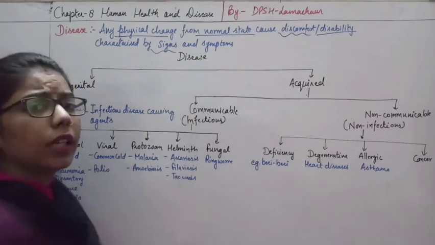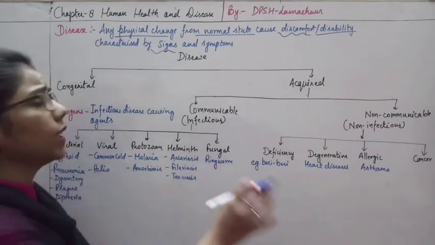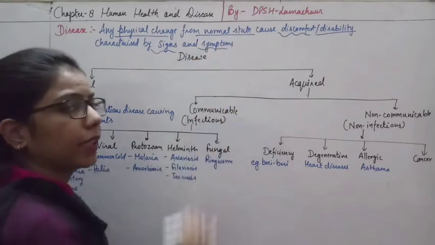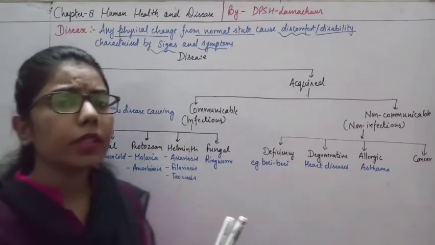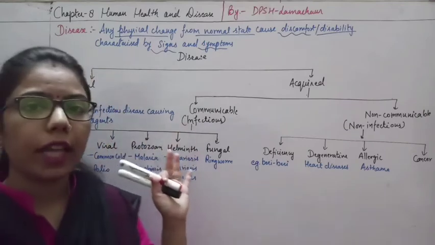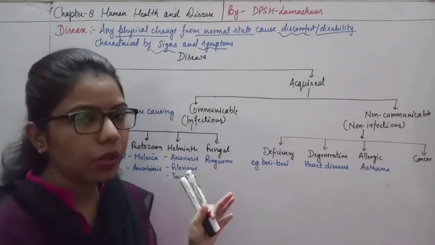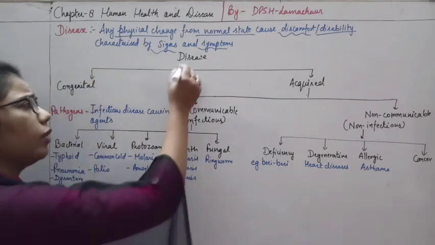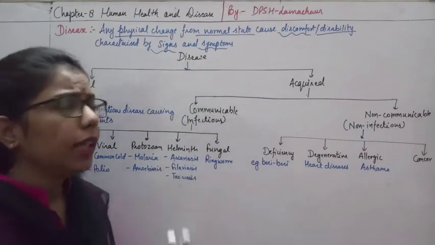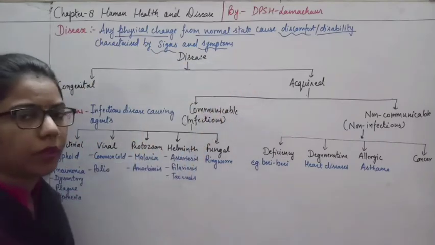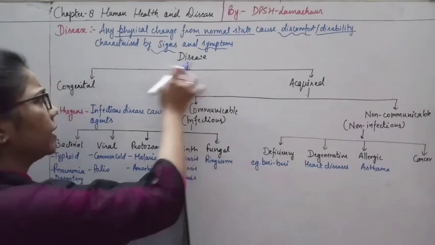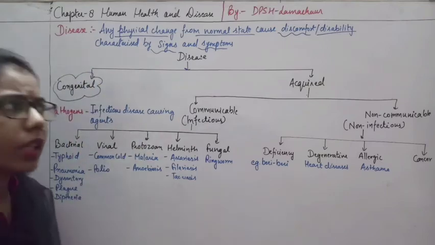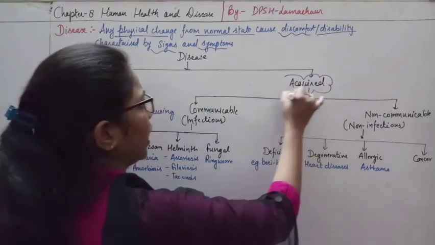And how can we say that yes, this person is not healthy or has a disease? With the help of these signs and symptoms. Some symptoms will show, so that we can identify that this particular individual is affected with this particular disease. Here we will understand that disease can be of two types. Majorly, we have classified disease into two types. The first one is the congenital and the second one is the acquired.